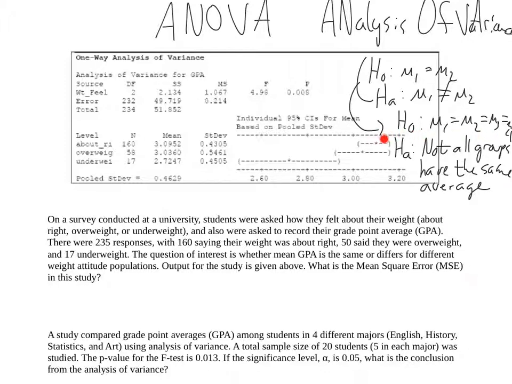So we need to include all possibilities such that not all groups have the same average. These two could have the same average and these two could have the same average, but the pairs have different averages. That's also an alternative hypothesis. That would be something we would reject the null for. Do you get my point? Any kind of configuration where they're not all equal is the alternative hypothesis. Okay? That's the key difference.